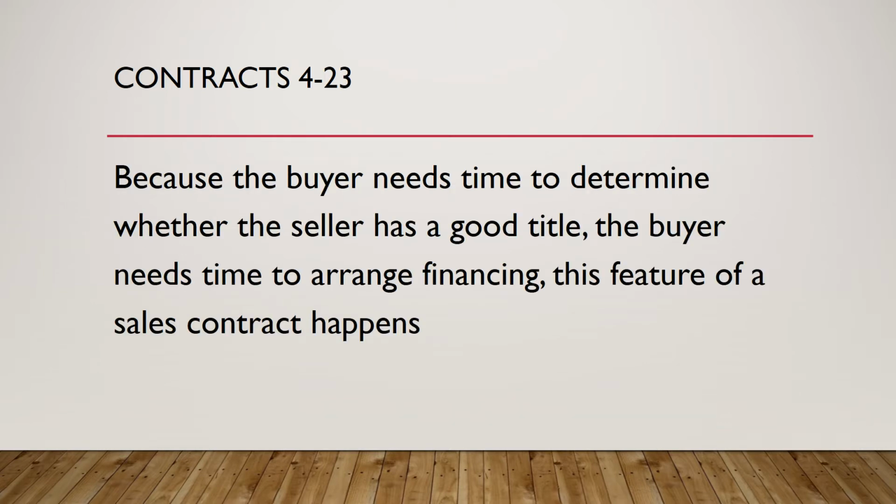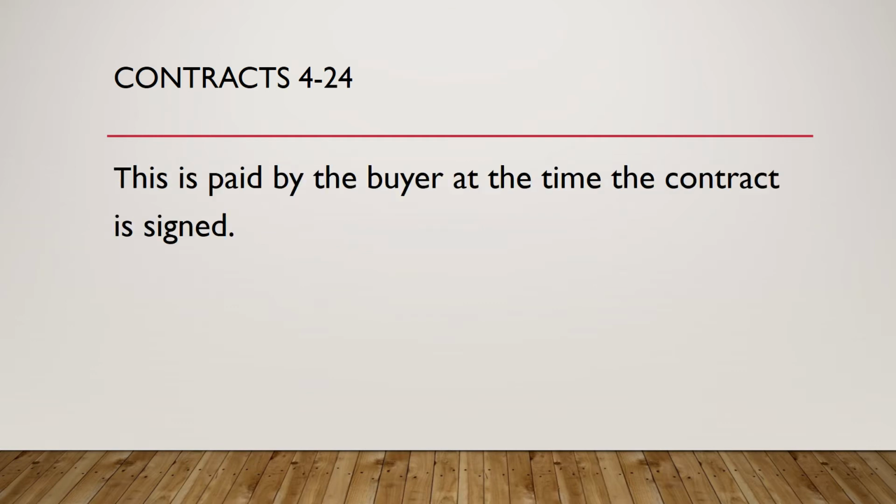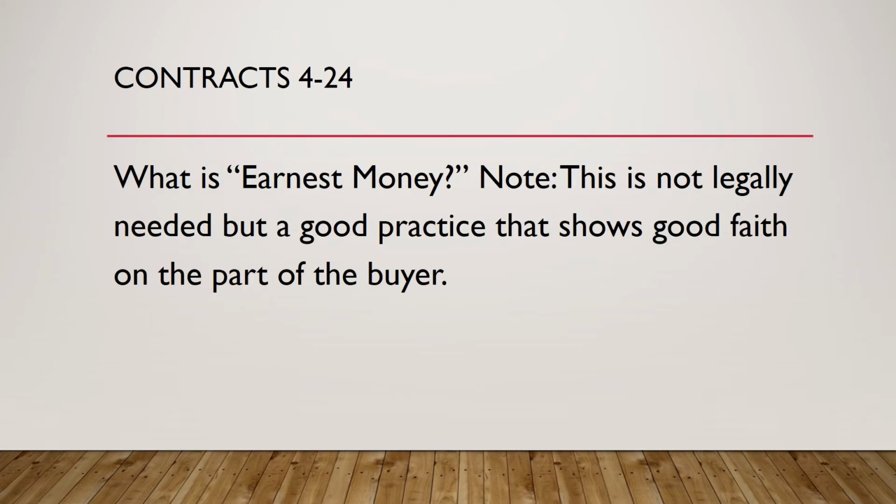Question 23. Because the buyer needs time to determine whether the seller has a good title, and the buyer needs time to arrange financing, this feature of a sales contract happens. What is the closing occurring later than the sales contract offering? And that is to say, a gap in time between the closing and the offer. Question 24. This is paid by the buyer at the time the contract is signed. What is earnest money? Note, this is not legally needed, but it's a good practice that shows good faith on the part of the buyer.